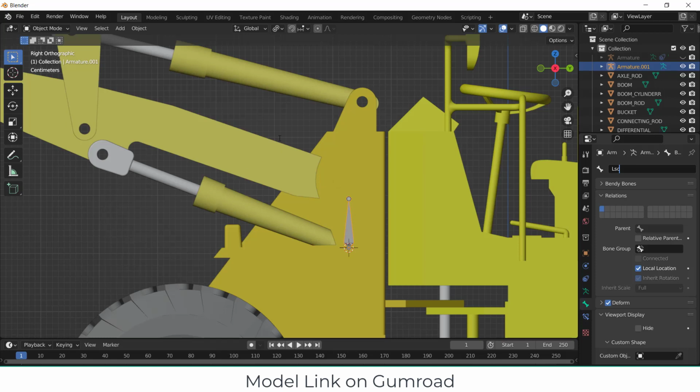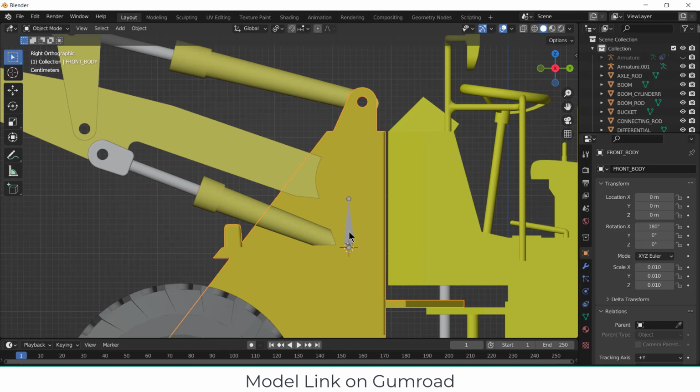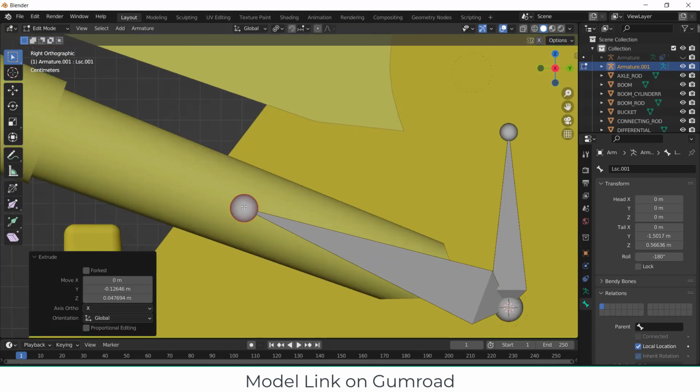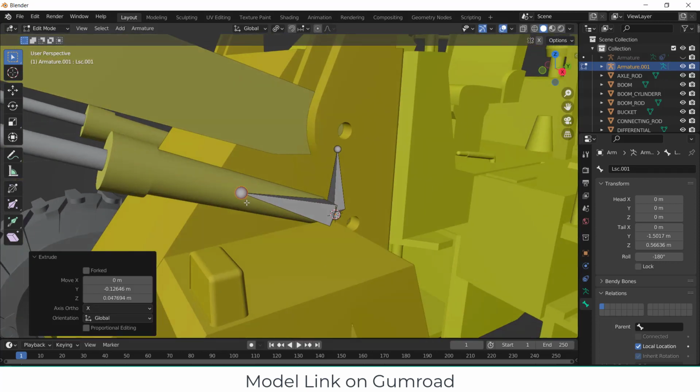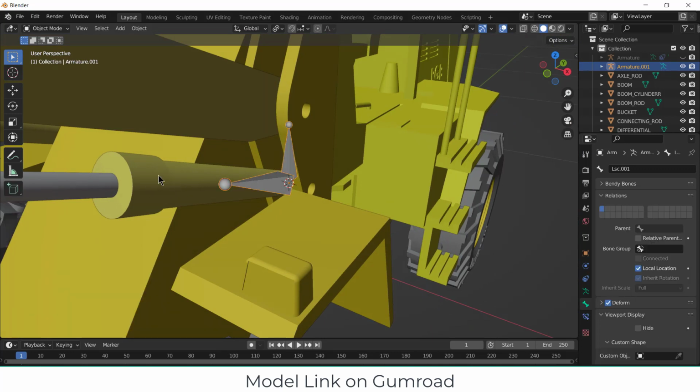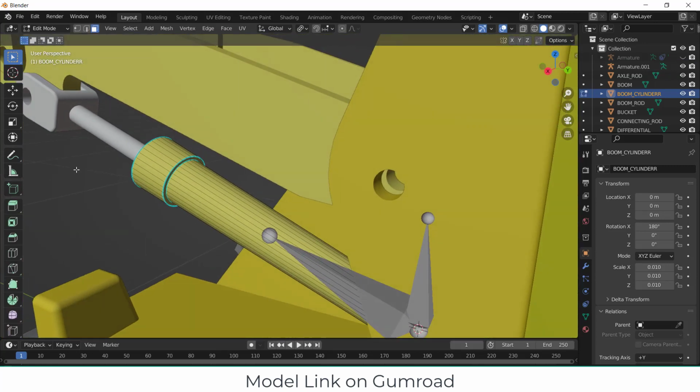Okay, after that select this bone, press Tab, select this, press E to extrude it. Here you notice this might not actually be in the center of it. So how can we place it exactly in the center? What we can do is press Tab, select this one, press Tab.